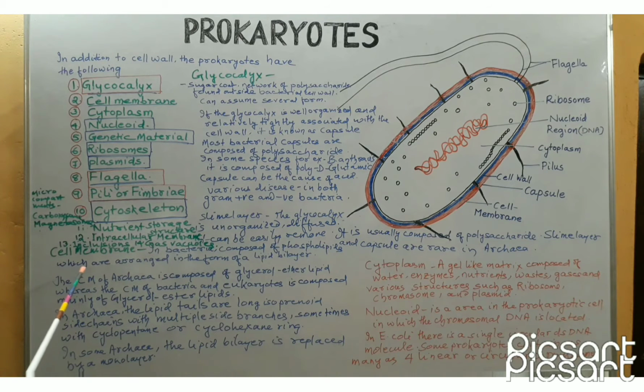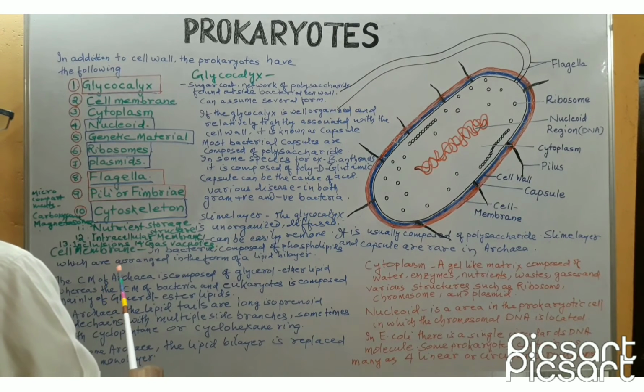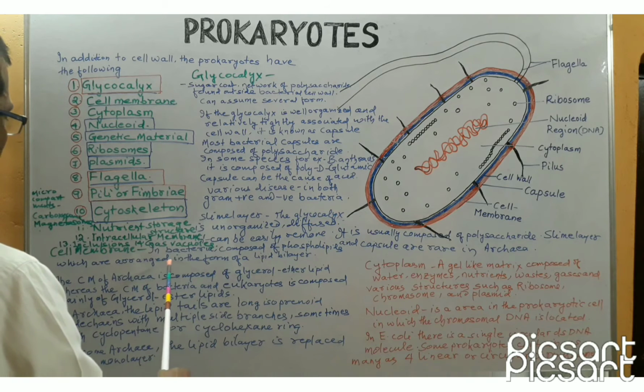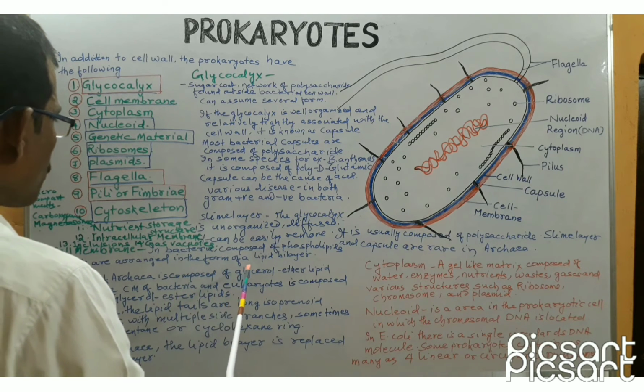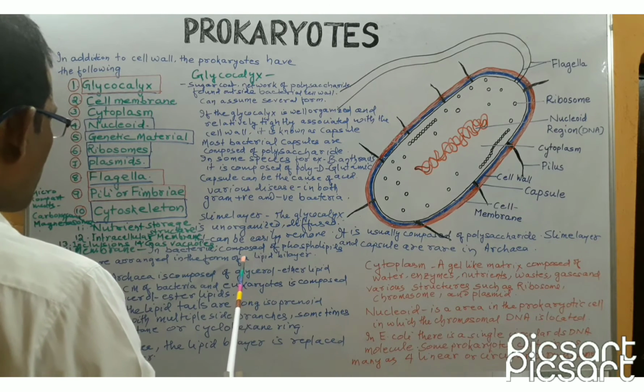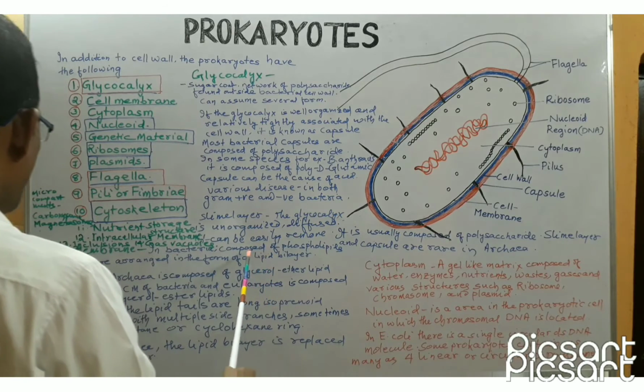Now let us discuss the cell membrane. Cell membrane is also known as cytoplasmic membrane or plasma membrane. In bacteria, the cell membrane is composed of a phospholipid bilayer and different types of proteins. The proteins present in the cell membrane can be divided into two different groups. One is peripheral membrane protein and the other is integral membrane protein.